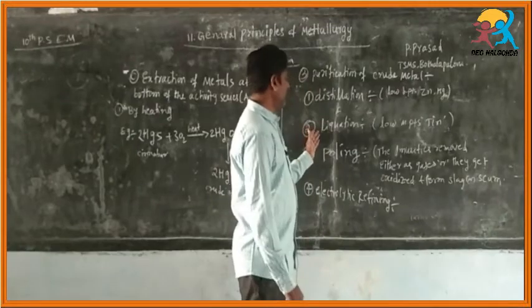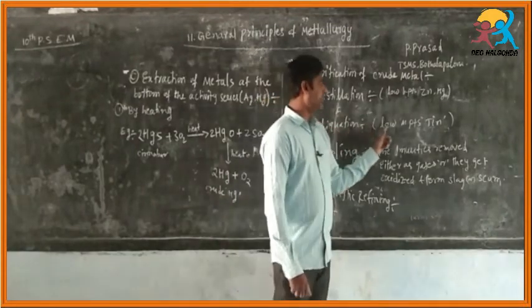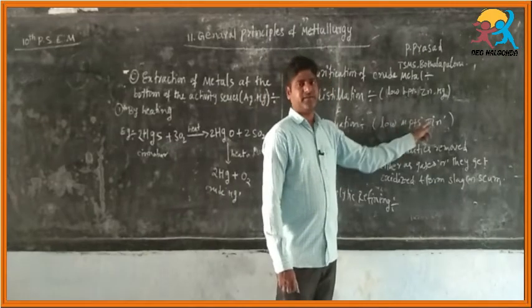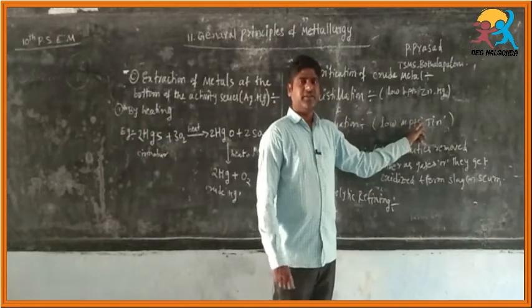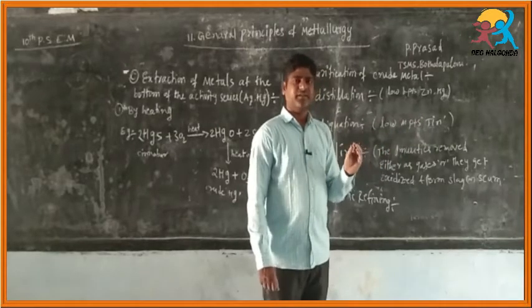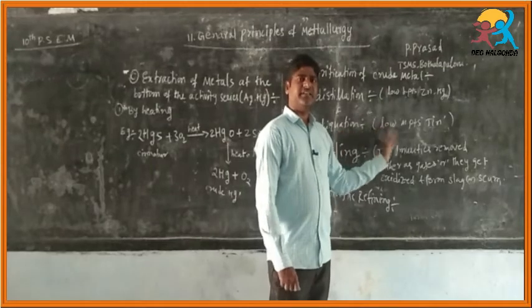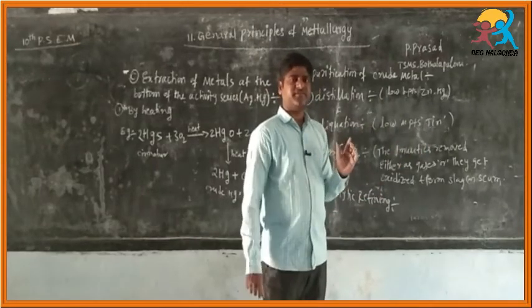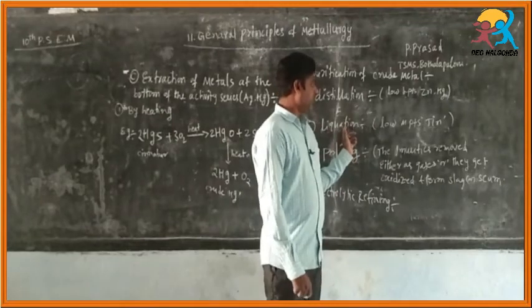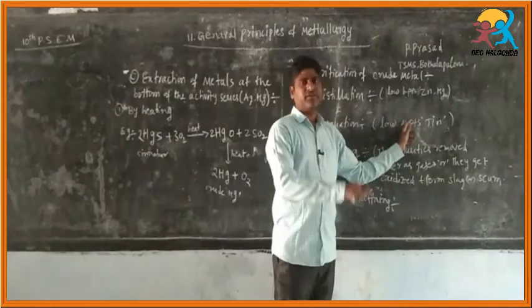Next, second one, liquation. It is used for metals which have low melting points, like tin. Tin has a very low melting point. When it is combined with impurities, high melting point metals, it can be easily separated. We pour them on a sloping surface, and on heating, tin easily liquefies and flows down.